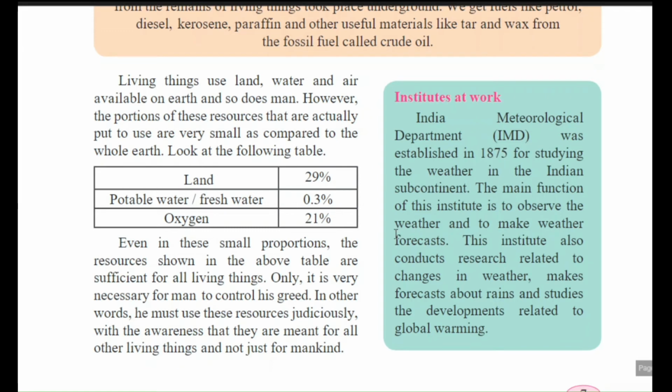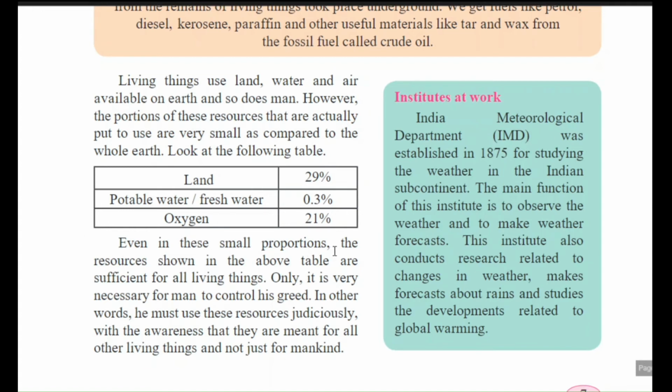If you observe this table, land is 29% available. Potable water is available only 0.3%. And oxygen is only 21%. How much area of land is available? Only 29%. So we have to use these natural resources very carefully.